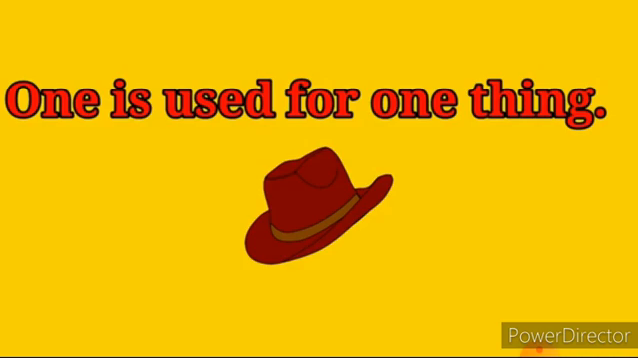When there is only one thing, then we can identify it as one. So here in the image, there is only one hat. So you can say this as one. One is used for only one thing.